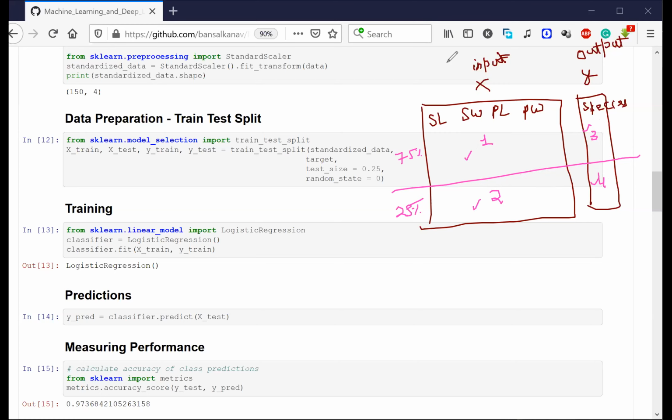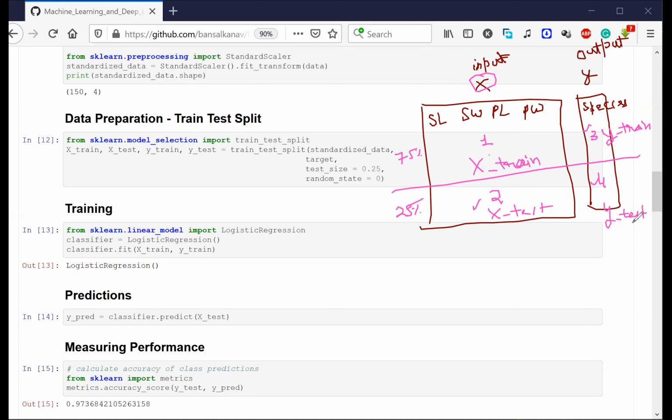Can I say piece number 1 is nothing but X train? It is the training part of X, right? Similarly, let's keep piece number 2 as X test. For piece number 3, let's keep Y train, and for piece number 4, Y test.